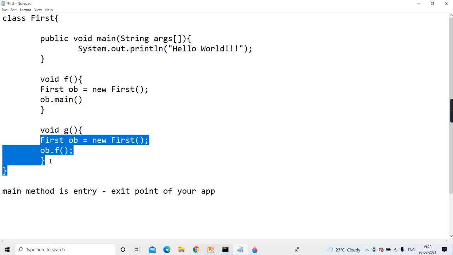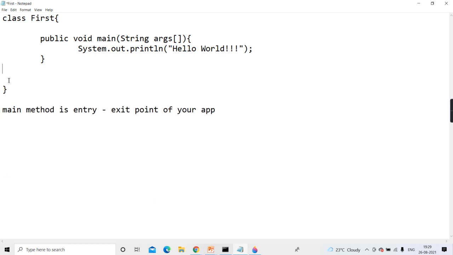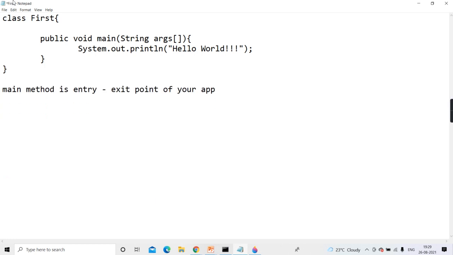Clear? So therefore they have decided this so intelligently: define main as static, so that to invoke it, what is not needed? Object. Clear? There is no need of an object. So as there is no need of an object for invoking main, can it be invoked directly in the context of JVM?